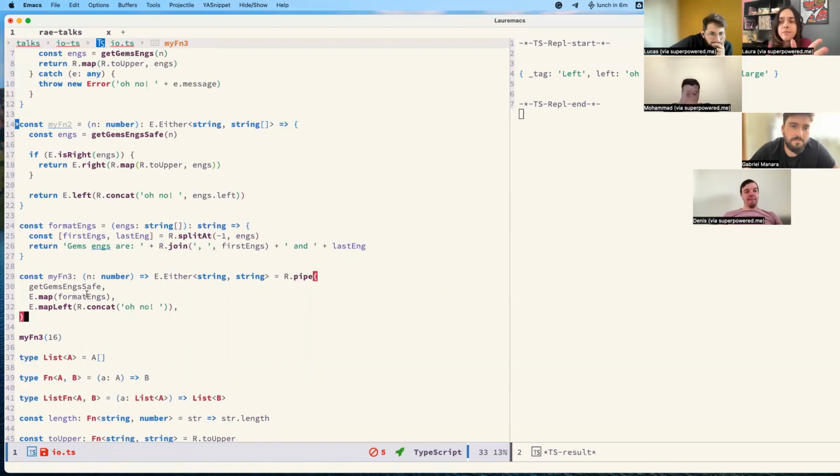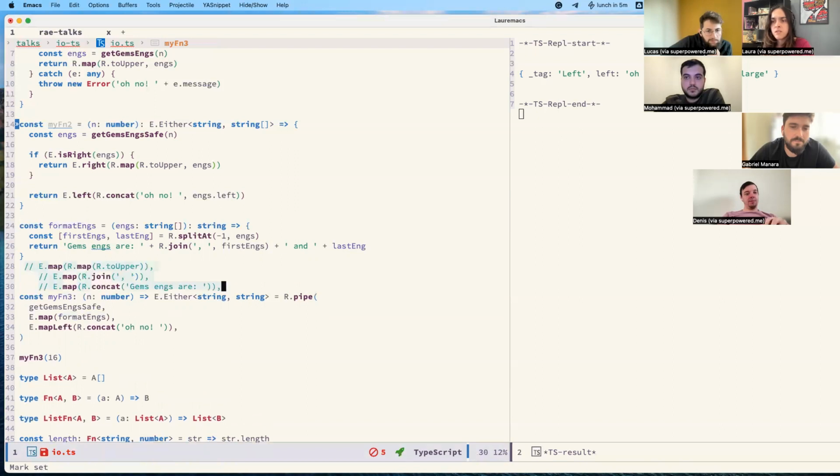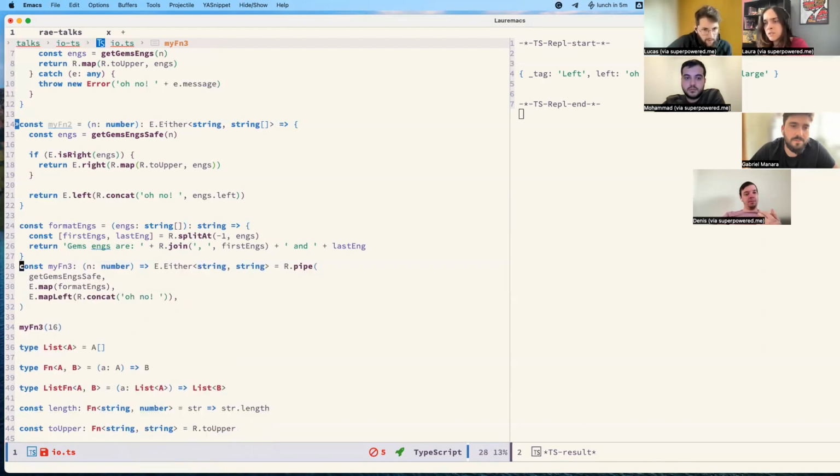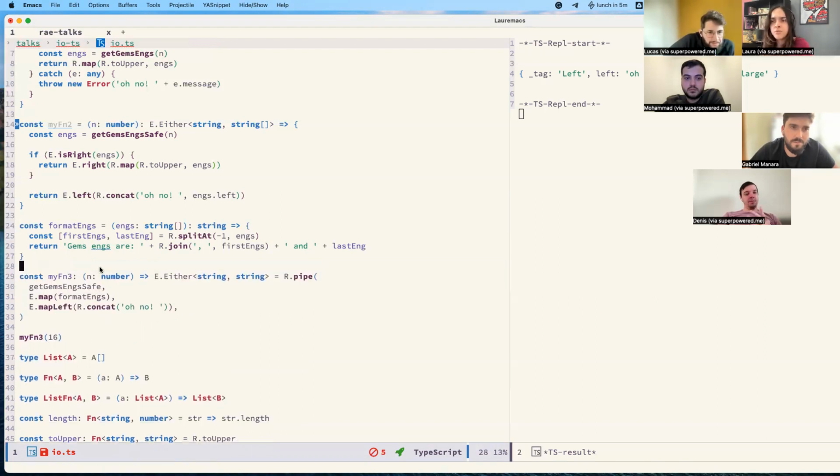Now it's more clear because we don't have to deal with maps inside maps. Suppose we had maps here or joins. We could have stuff like that, for instance. Map to upper, join, and then concat. It would work, but in my opinion, it would be a little bit harder to read. I prefer to create a function that says what's happening and put it here. Now it's clearer.